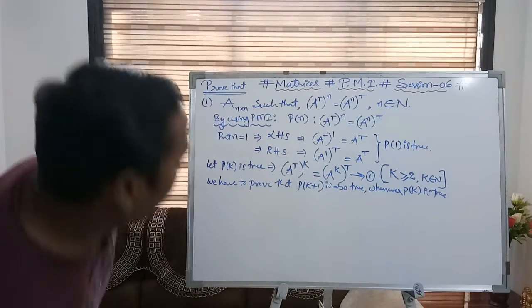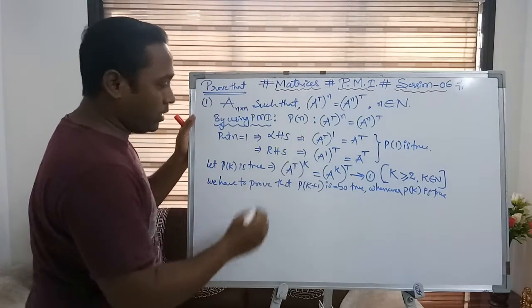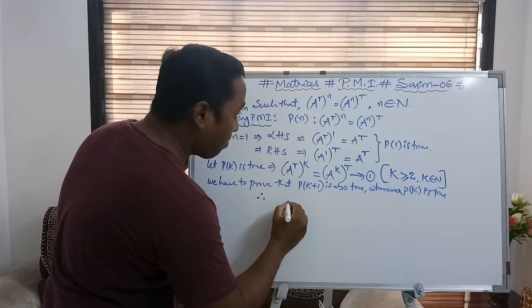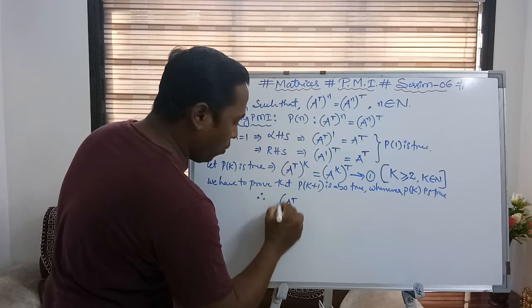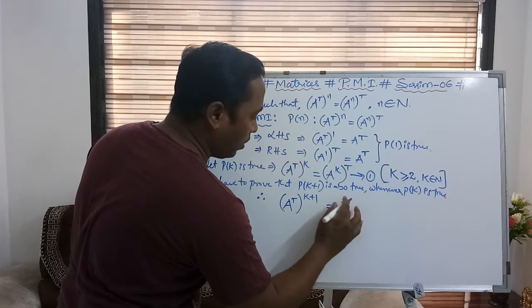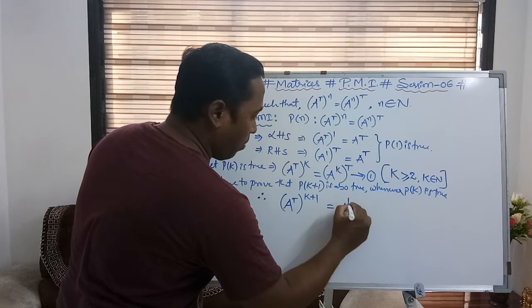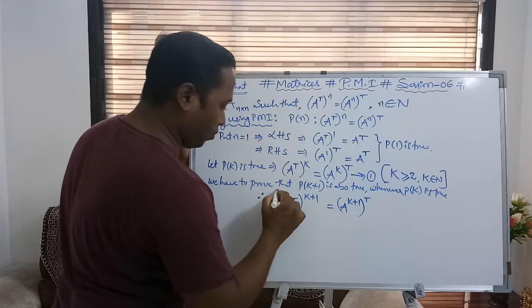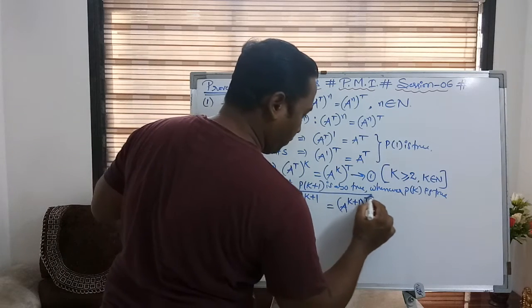Correct. So to prove this, what does it mean? What I have to prove is that A power t whole power k plus 1 is equal to A to the power k plus 1 whole to the power t. So this I need to prove.